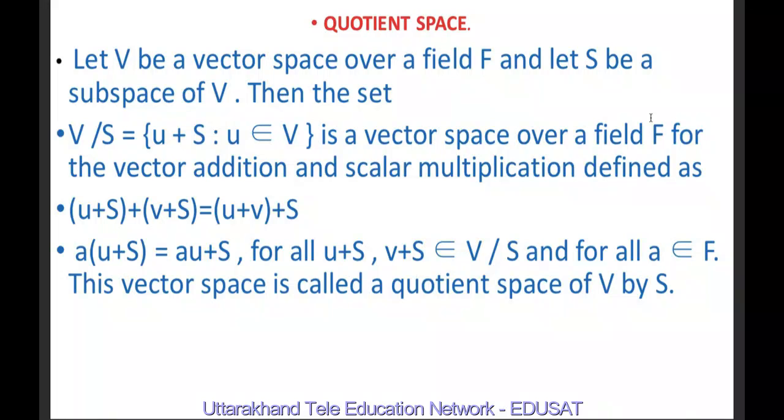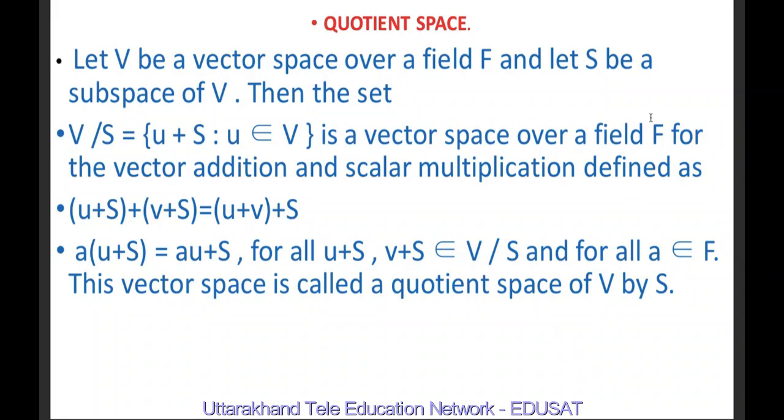Let V be a vector space over a field F and let S be a subspace of V. Then the set V by S, equal to {U + S such that U belongs to V}, is a vector space over the field F for the vector addition and scalar multiplication defined as (U + S) + (V + S) = (U + V) + S and A·(U + S) = AU + S, for all U + S, V + S belonging to V by S and for all A belonging to F. This vector space is called the quotient space of V by S.